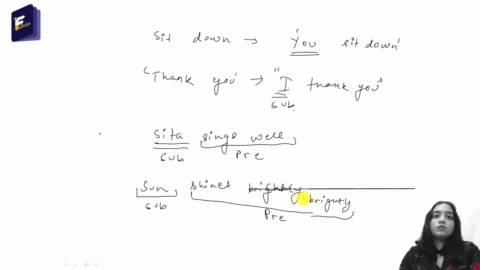So we will do some examples and with that your concepts will be clear. And always ask the question who or what does the thing. Who or what, the answer to that question is the subject. And try to rearrange the sentence. Sometimes, as I told you, the subject is not at the beginning. In those times try to rearrange the sentence. So we will do the questions, then only your concepts will be clear.